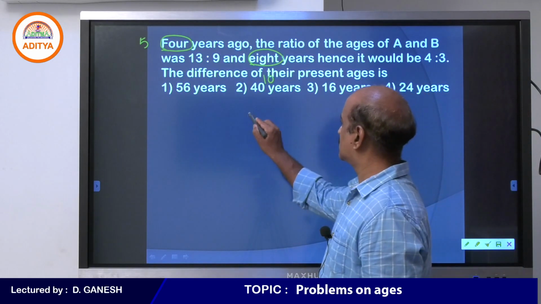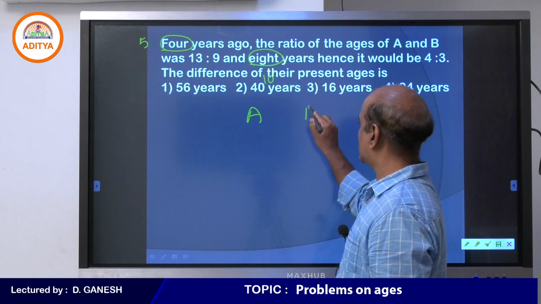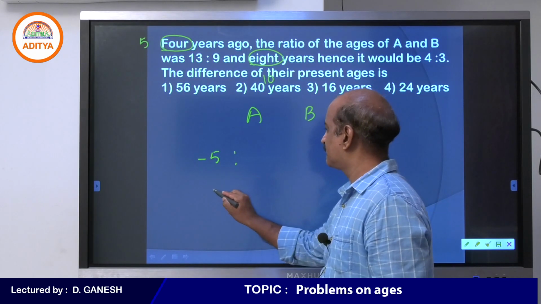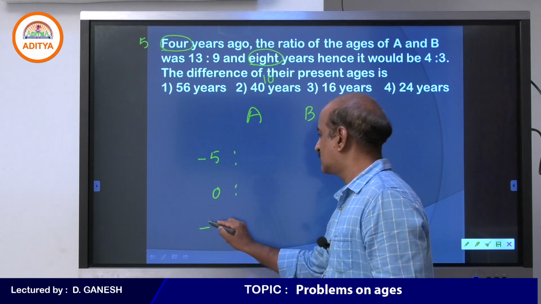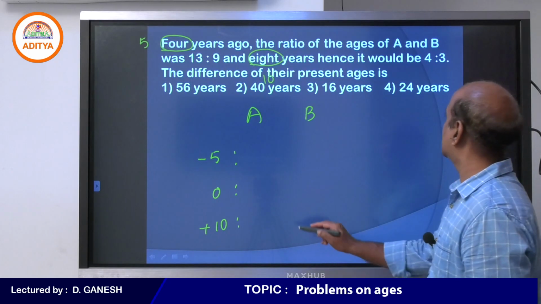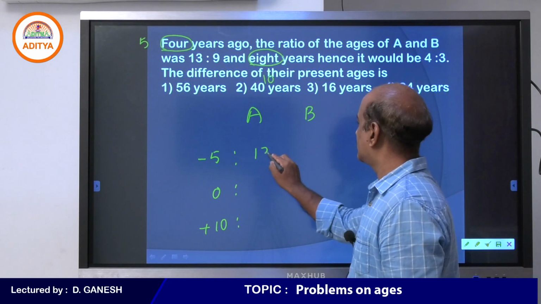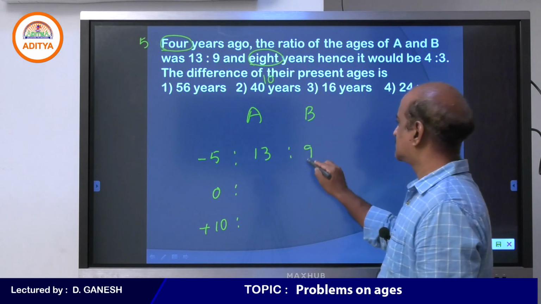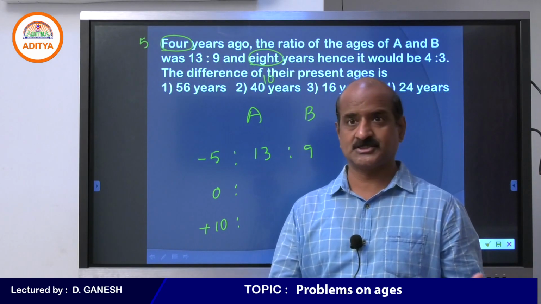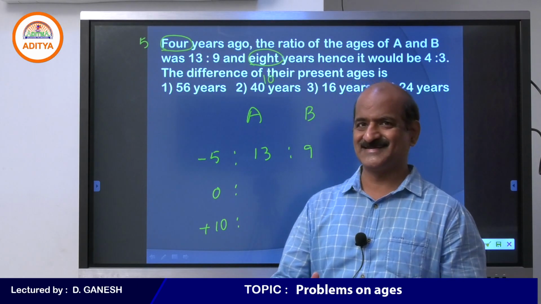Yes, my dear students, here in this question we are discussing two people, and one is about 5 years ago and the second one is about 10 years after. So ages of A and B 5 years ago was 13:9, 13 parts A's age, 9 parts B's age.